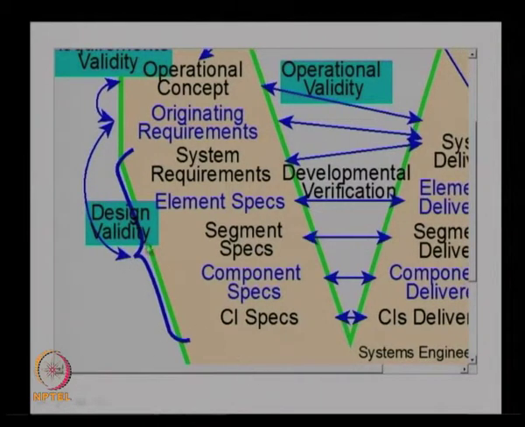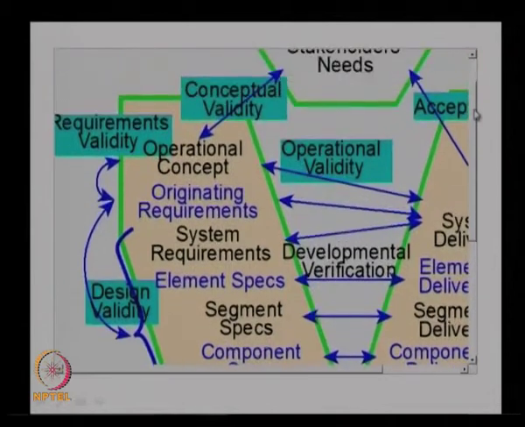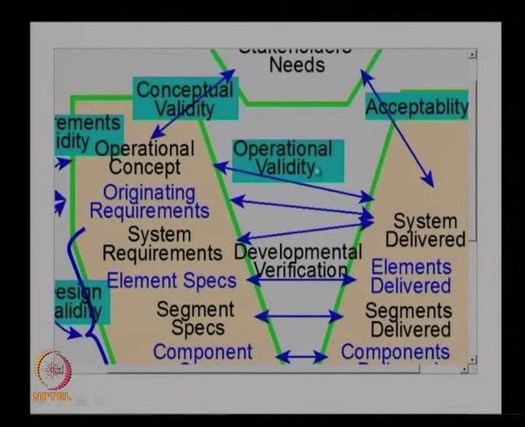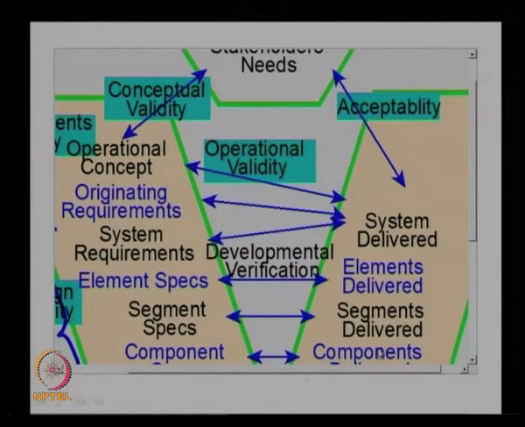At this stage, we have these three validations: the conceptual validity, requirements validity, and design validity. And the last one we need to ensure is the operational validity. The operational validity can be assured only when we have the complete system developed. Once we have integrated all these elements and got the complete system, then we look at the system and its operation and see whether the operational concept we proposed for the customer needs is matching with the system we developed.